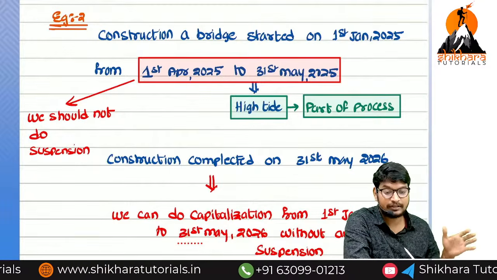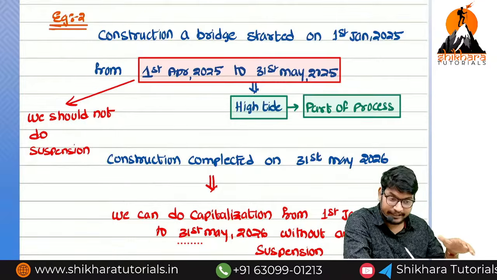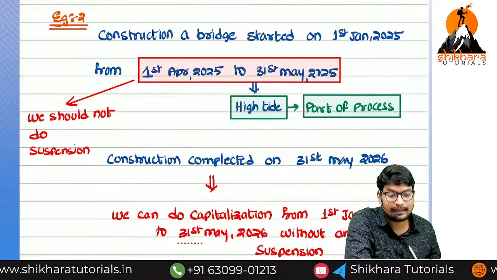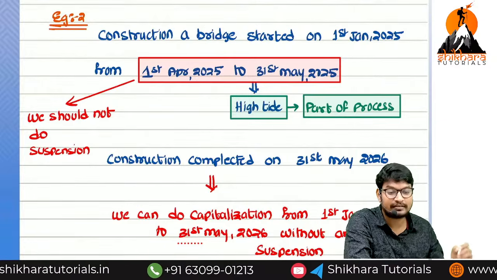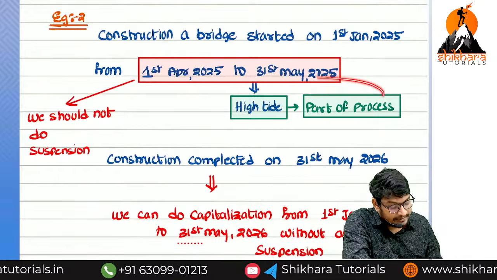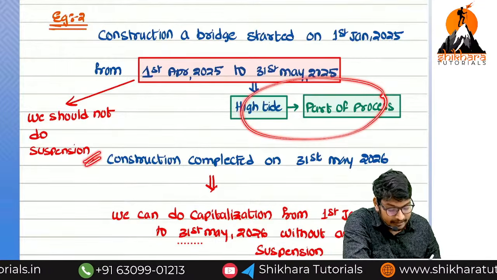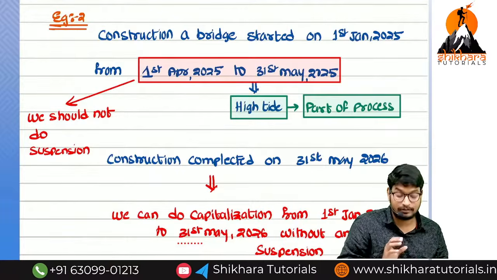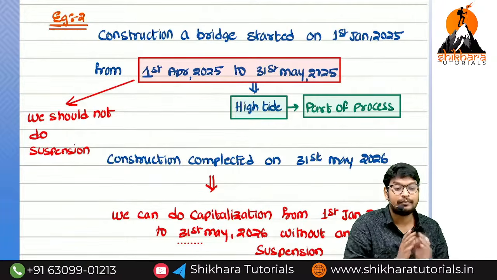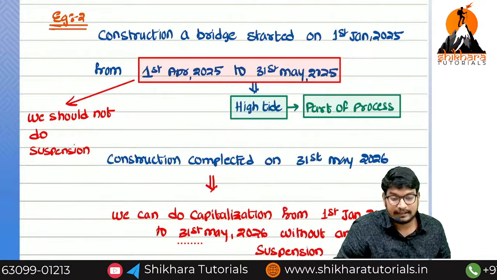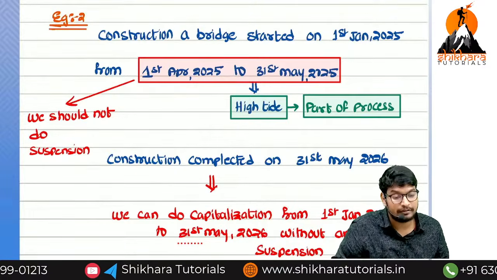nothing but some situations, if the rain is more, the tides will flow more. At that point of time, we cannot do the construction. So this is a part of nature, we cannot do anything. For that reason, this period we should not consider as a suspension. Whatever the borrowing cost we have incurred in this period will be treated as what? Capital in nature. We should not treat it as revenue in nature.